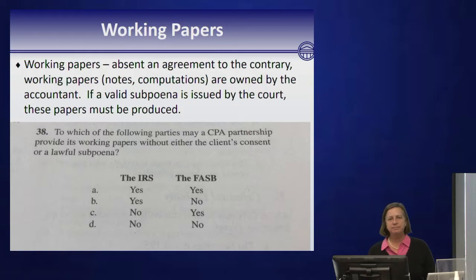Working papers. So absent an agreement to the contrary, working papers, notes, computations are owned by the accountant. If a valid subpoena is issued by a court, the papers must be produced. If there's not a valid subpoena, or if there's not the client's consent, the papers do not have to be produced. So to which of the following parties may a CPA partnership provide its working papers without either the client's consent or a lawful subpoena? Neither the IRS nor FASB.